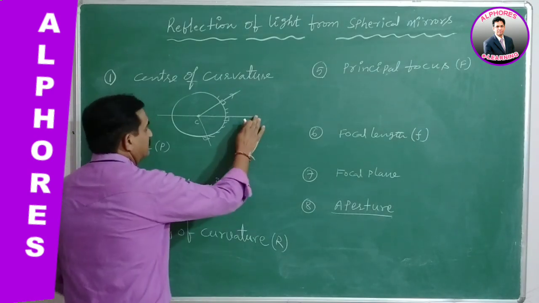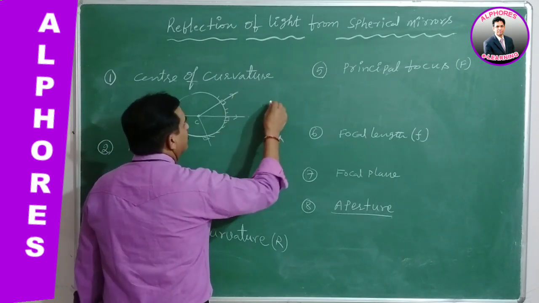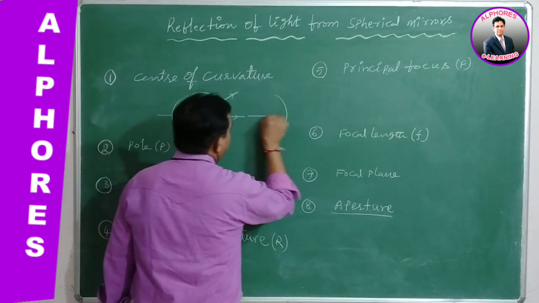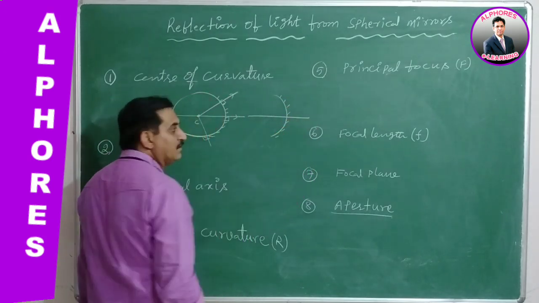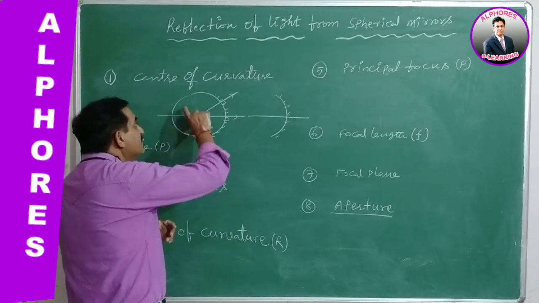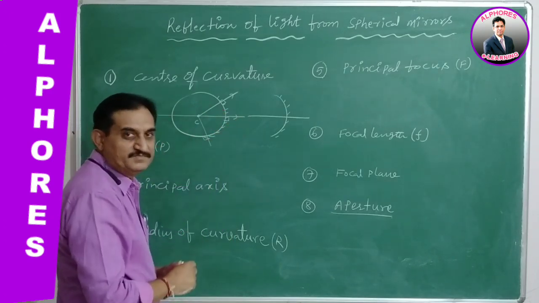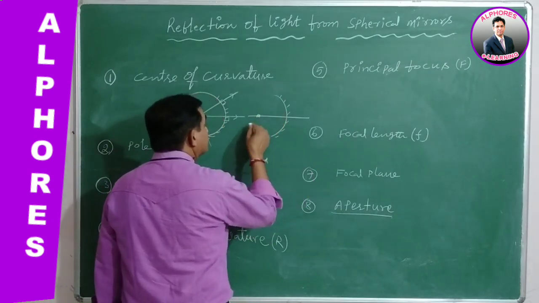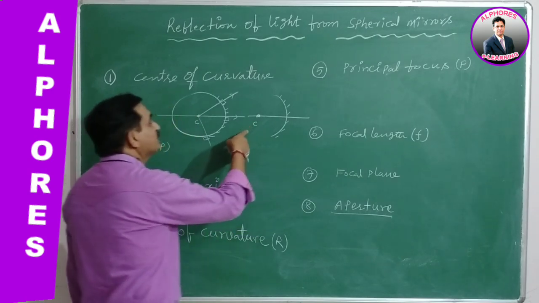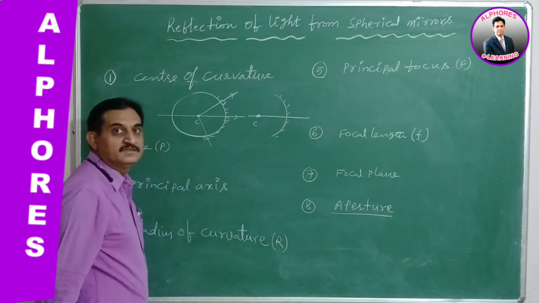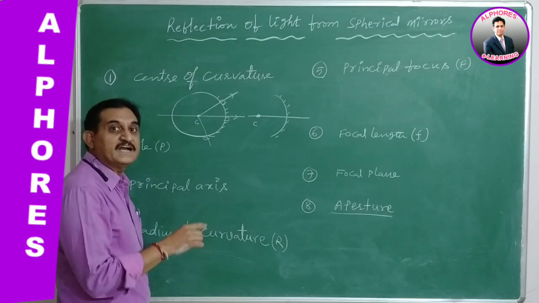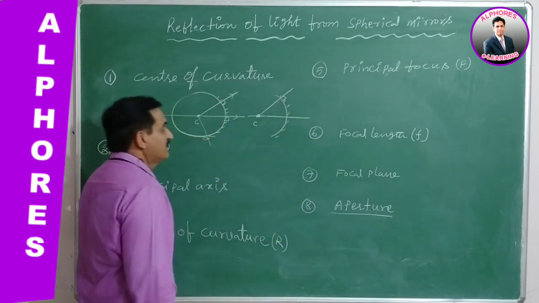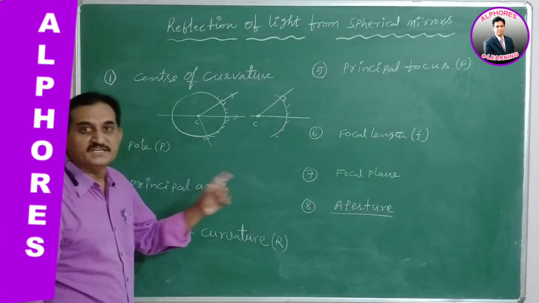It is the part of the sphere of which the mirror is a part, and this is the center of the sphere. That center of the sphere is taken to be the center of curvature of this spherical part which acts as a mirror. This line drawn is the normal. This is the center of curvature of the spherical mirror.